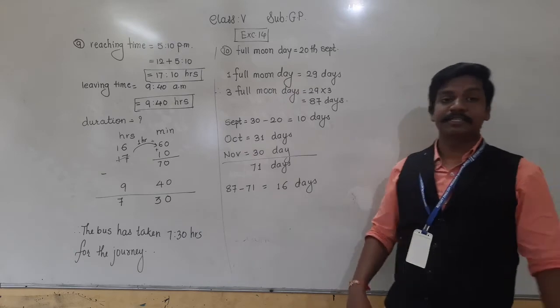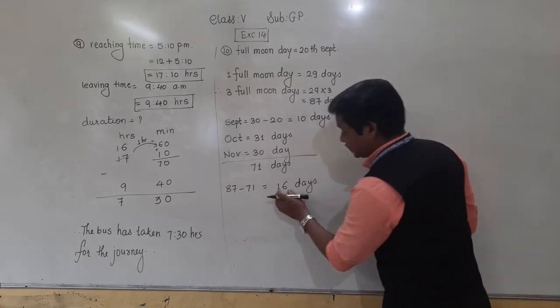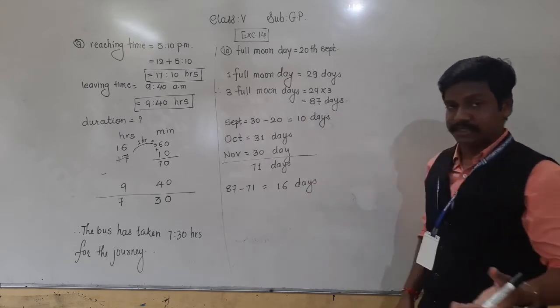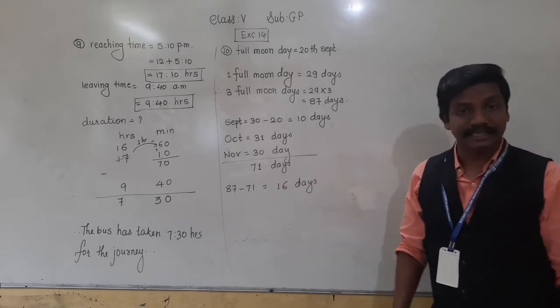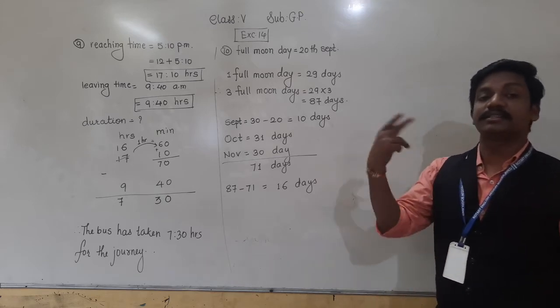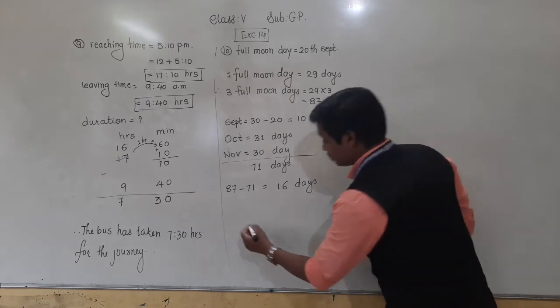These 16 days come from which month? December. So the 87th day will come on 16th December. That means the third full moon day will occur on 16th December.